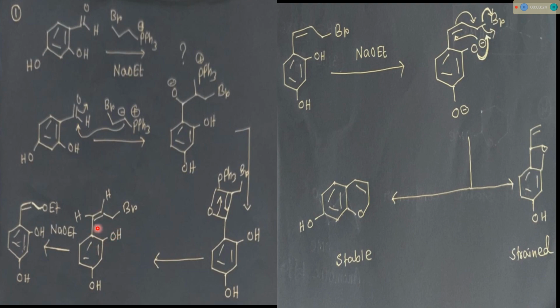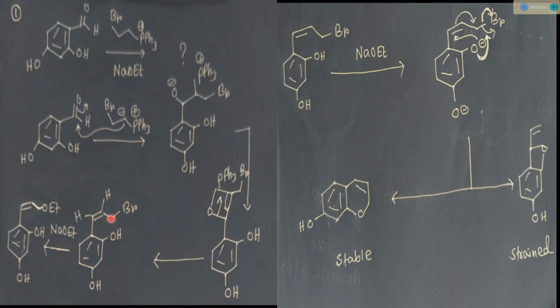So from this molecule, if we look at the options, there are three possibilities. This is the molecule, this is an allylic position, and bromine is there.